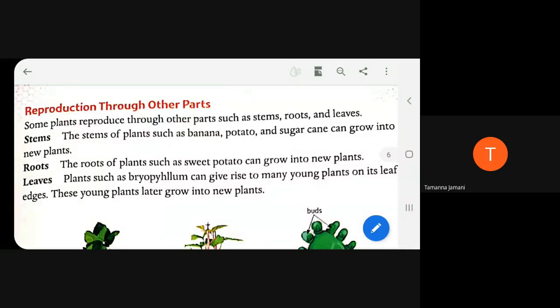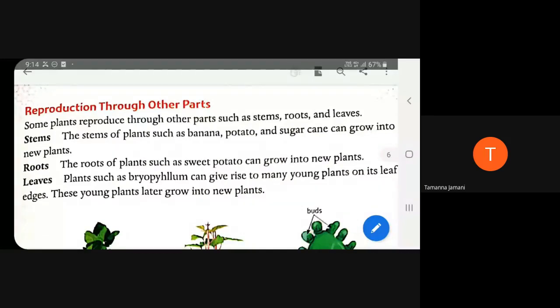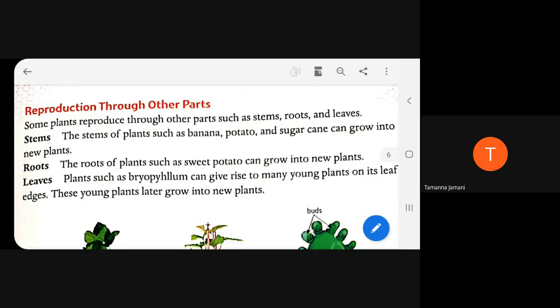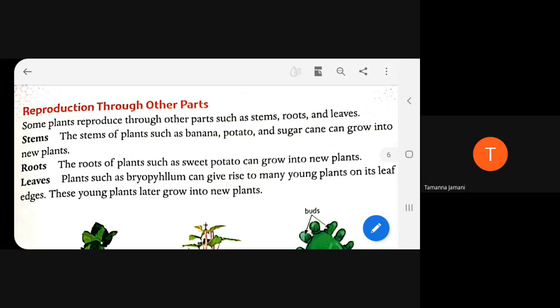Some plants reproduce through other parts such as stems, roots and leaves. The stem, the pronunciation is stems. Okay, continue. The stem of plants such as banana, potato, and sugarcane can grow into new plants.